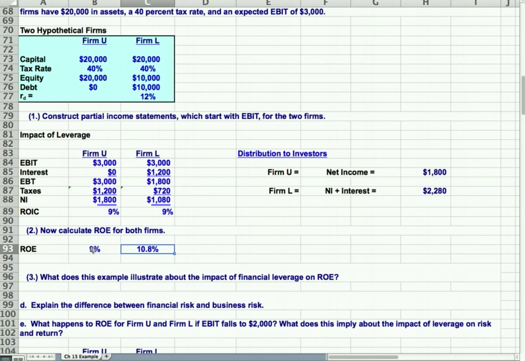And so our return on equity is higher for the levered. So those shareholders who put up the $10,000 instead of $20,000 are getting a lot higher return for the amount they put in. In other words, the shareholders putting up $10,000 for the levered firm are getting much more net income back per dollar.